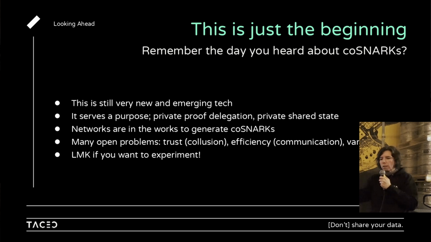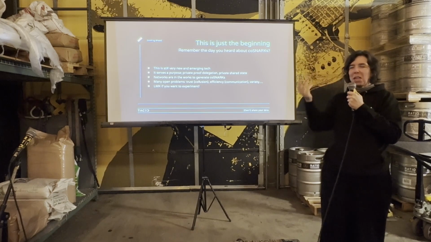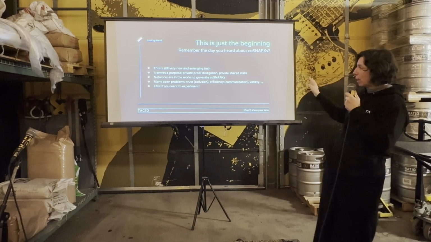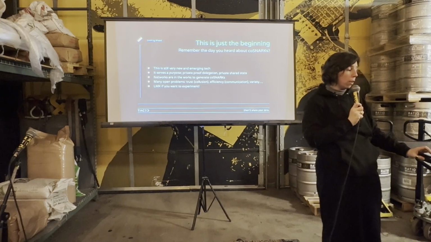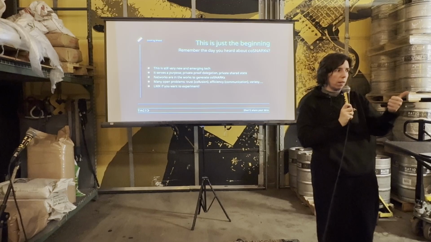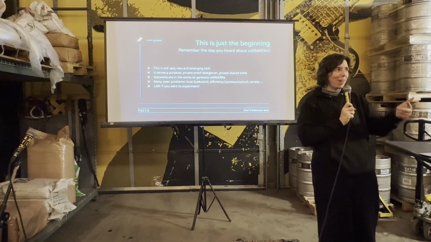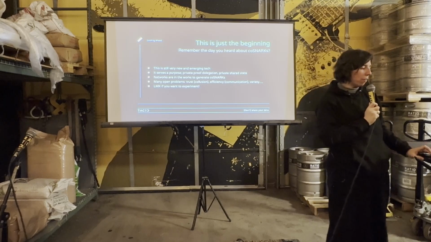For dark pools, all the ZK stuff that you want to do, all the stuff that you hope to do, actually needs this computation layer on top. And if you want to do this while maintaining privacy, verifiability, and composability, all these fancy features, you need something like coSNARKs. There are many open problems: trust, research problems, developer problems, node running problems, economic problems, network problems, all sorts of stuff. It's a super cool, huge area that's really opening up, and there's everything to do. Let us know if you want to experiment, either as a developer, node provider, researcher, whatever. There's everything to do.